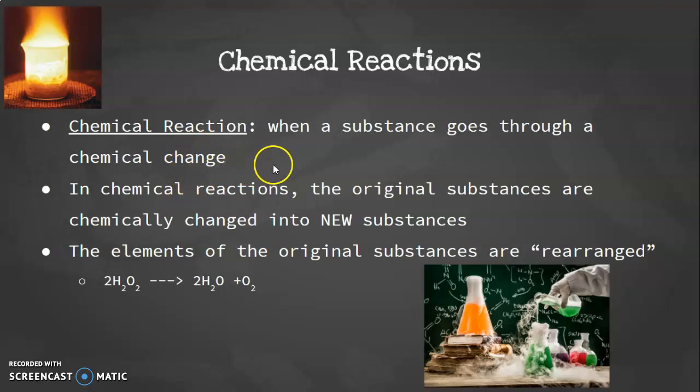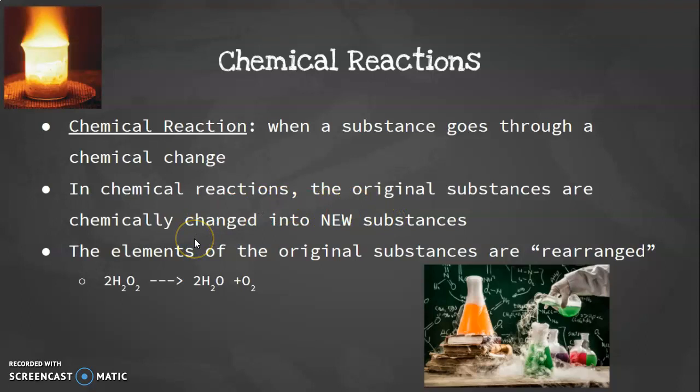So when we're talking about chemical reactions, once again, it's that chemical change. The original substance is changed into a new substance, and that is how it's different from a physical change. Remember, when we're talking about physical changes, nothing new is made. The substance that was there before is the substance after a physical change. Now, when we go through a chemical change, a chemical reaction, we're changing from the original substance into a new substance.